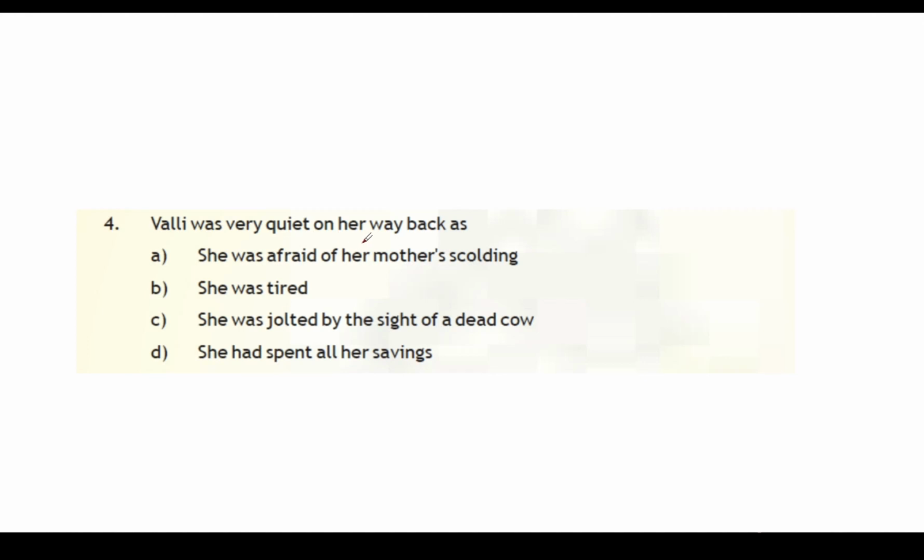Valli was quiet on her way back as she was afraid of her mother's scolding. She was tired. She was jolted by the sight of the dead cow. She had spent all her savings. She was jolted by the sight of the dead cow. That's the answer.